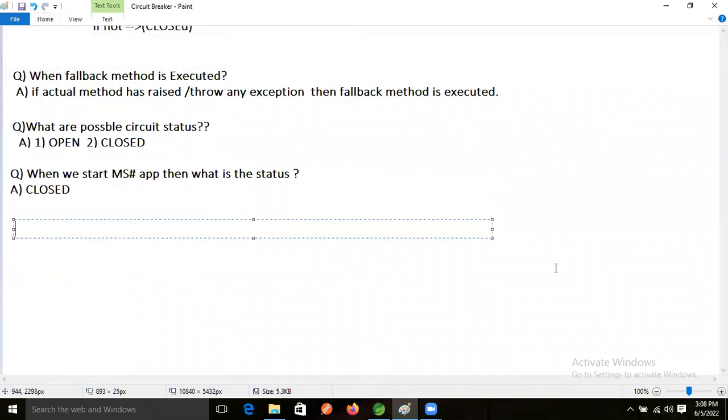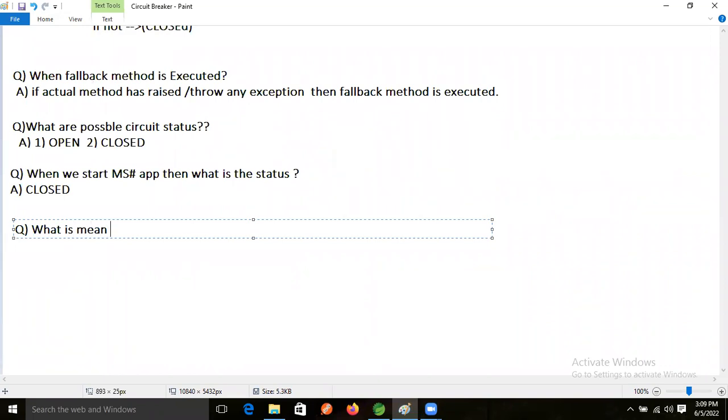Like after 5 seconds, yes. After continuously throwing an exception, the status will be open. Then after 5 seconds, again the microservice will start going to the actual method.